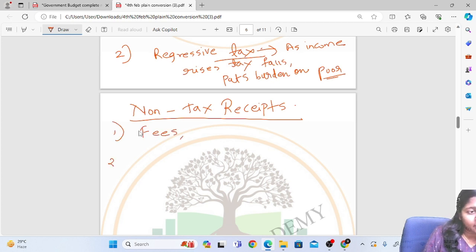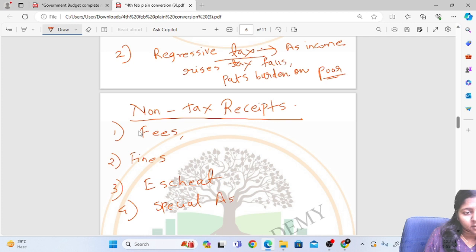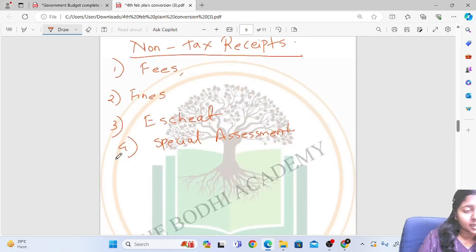Second one is fines. Third one is escheat. Fourth one is special assessment. Fifth one is your grants and donations.